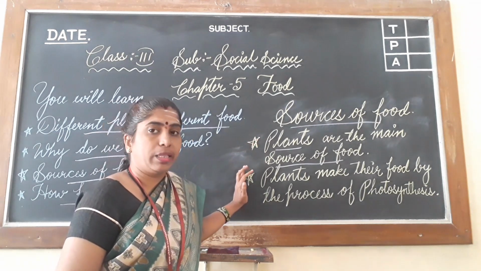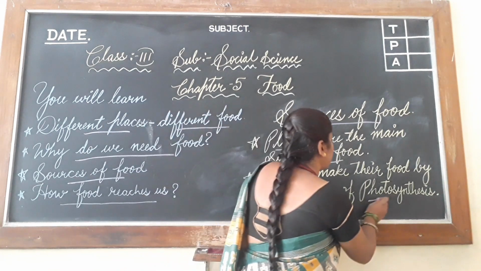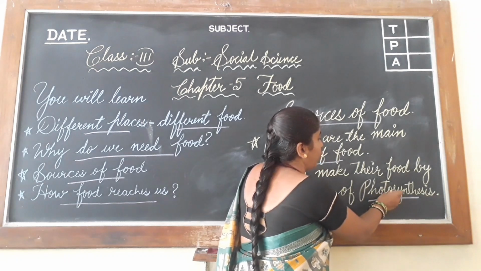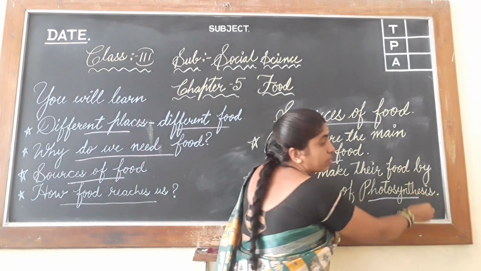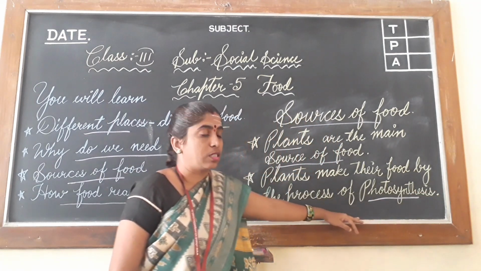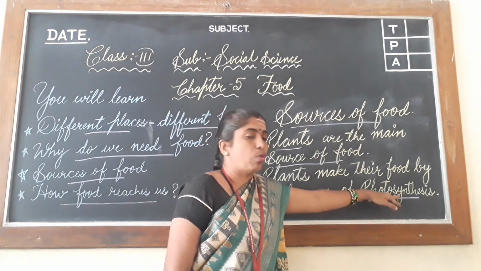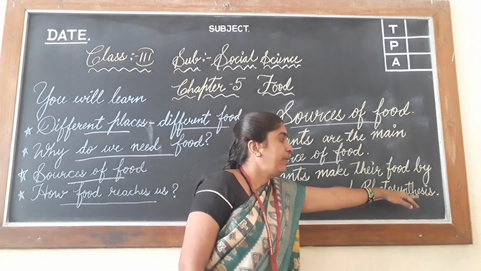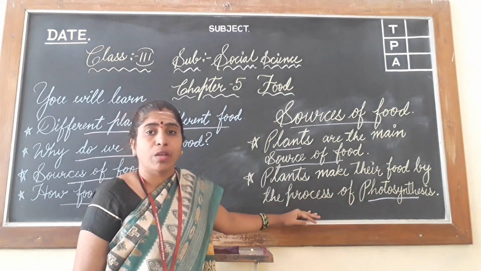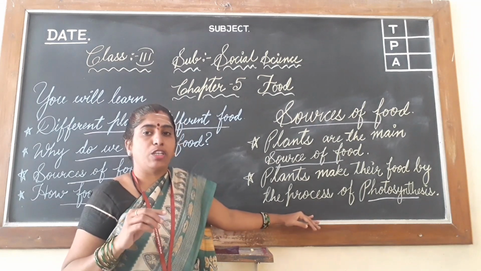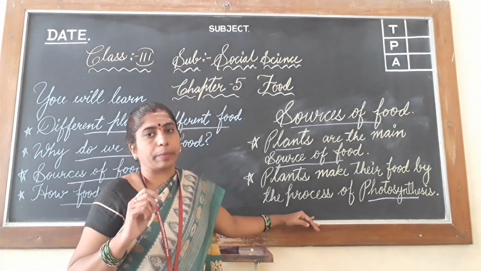How do these plants make their food? Plants make their food by the process of photosynthesis. This is photosynthesis. See the spelling once again. This process is called photosynthesis, where plants use sunlight, carbon dioxide and water.